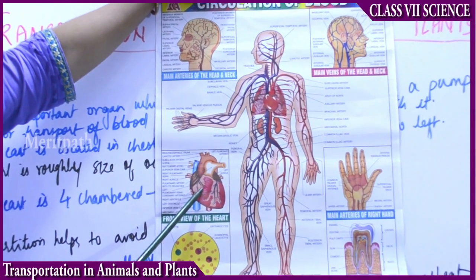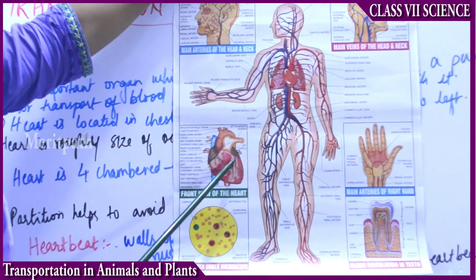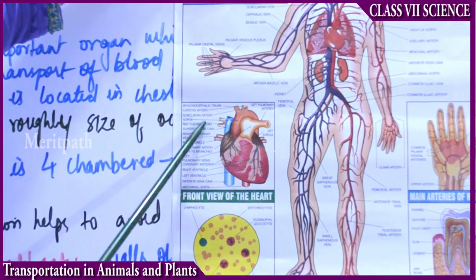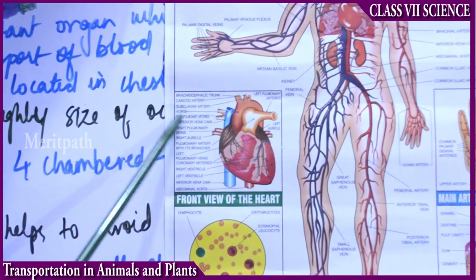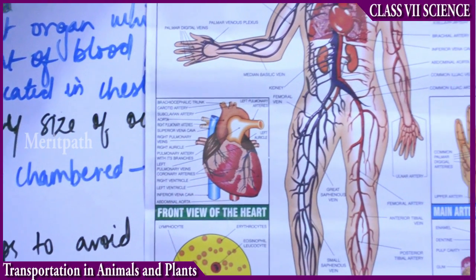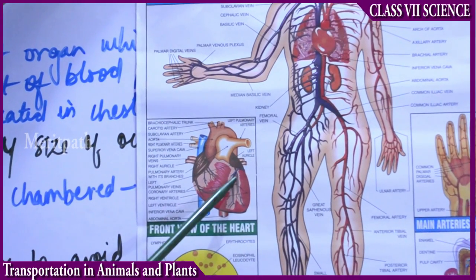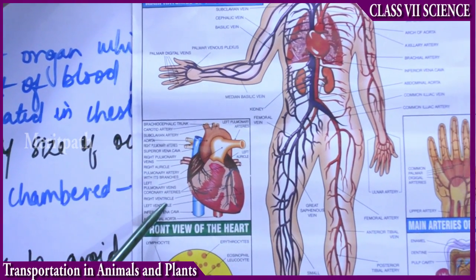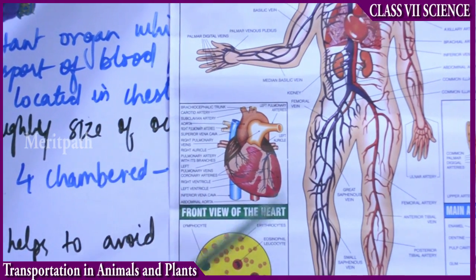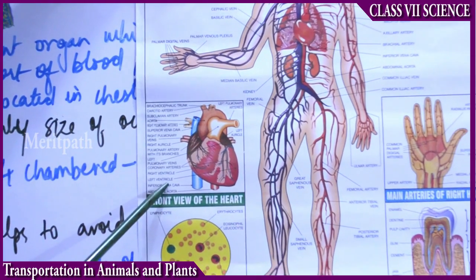And we are speaking about the heart. The heart is divided into 4 chambers, 2 atria and 2 ventricles. So here we have the aorta. We have read that the heart is divided into 4 chambers, 2 upper chambers and 2 lower chambers: the right and left atrium, as well as the right ventricle and the left ventricle.